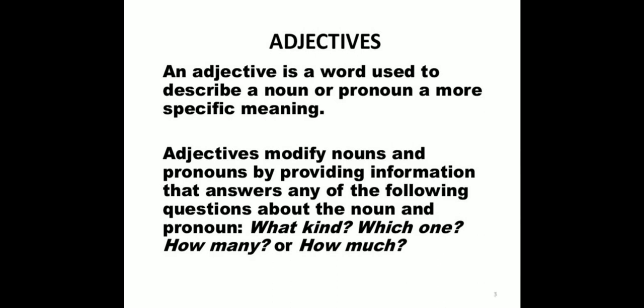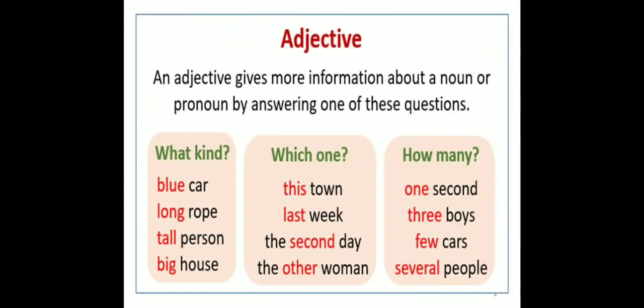And depending on this, the adjectives are also categorized as types of adjectives. Just now we have discussed the same, that adjectives can give the answer of some questions. An adjective gives more information about a noun or pronoun by answering one of these questions.